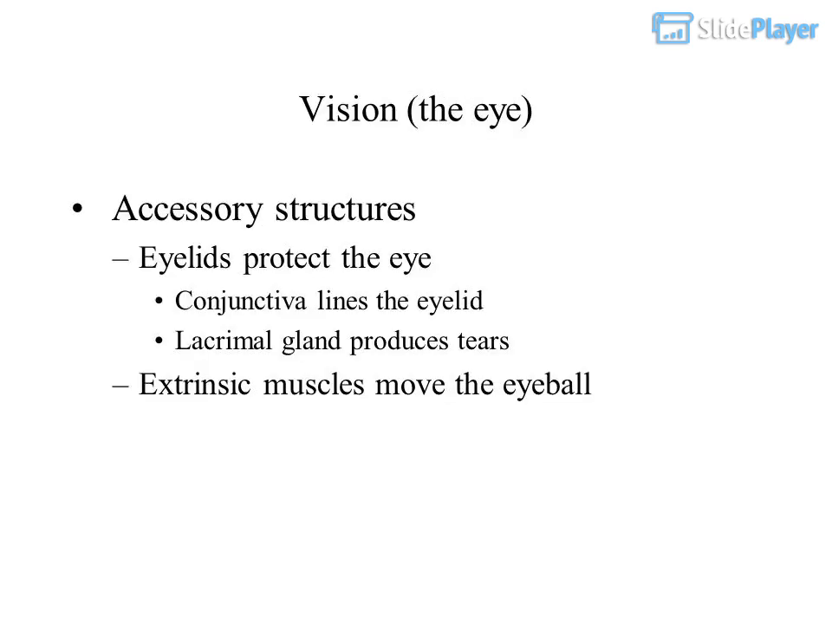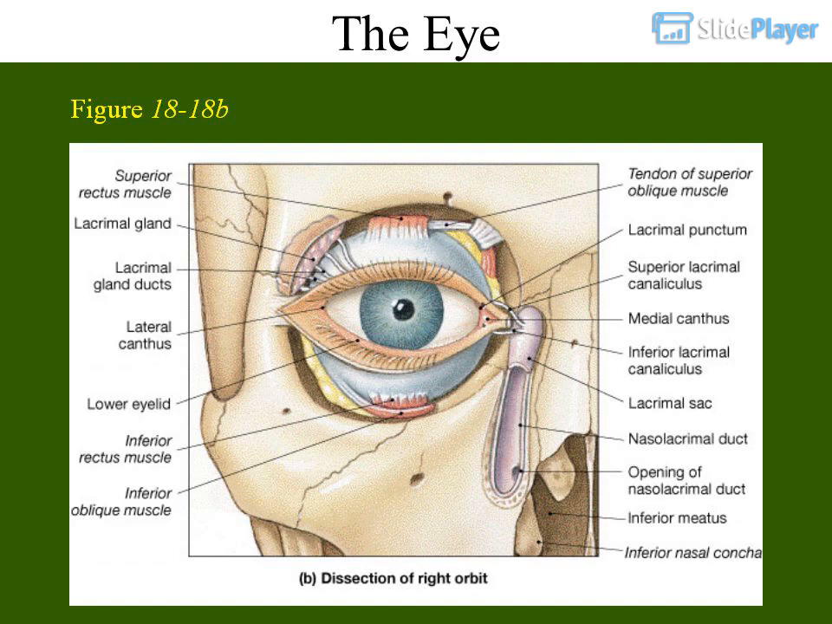Vision: the eye. Accessory structures: eyelids protect the eye. Conjunctiva lines the eyelid. Lacrimal gland produces tears. Extrinsic muscles move the eyeball. The eye.